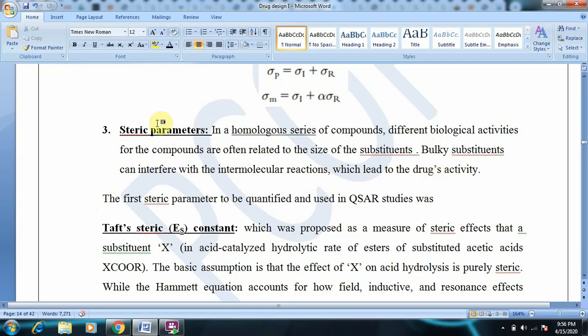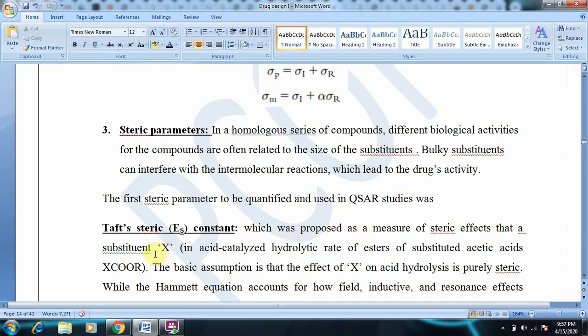Under the steric parameters, the first steric constant studied was the Taft steric constant.